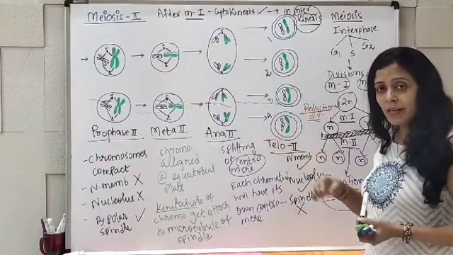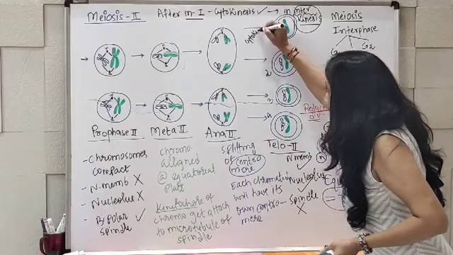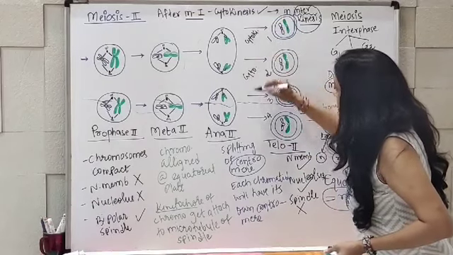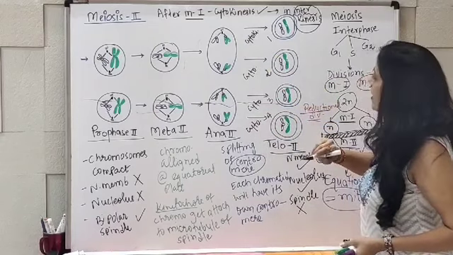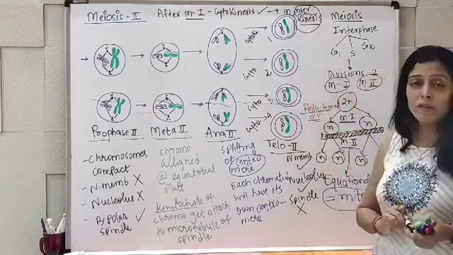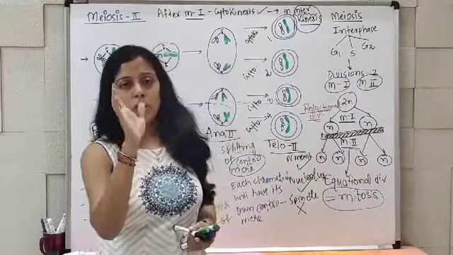It will be followed by cytokinesis. So here you can write cytokinesis will be there in all cells, and then ultimately you are having 4 daughter cells.